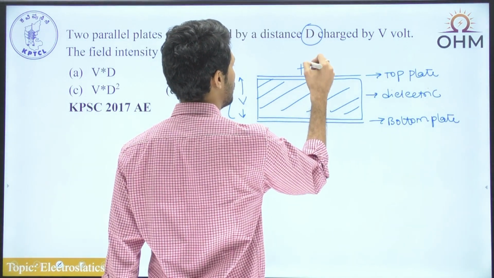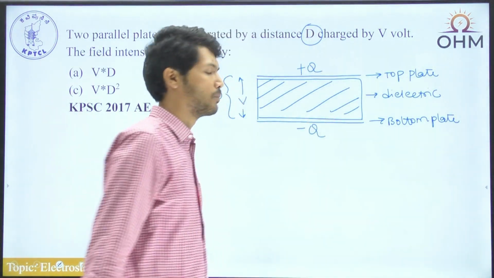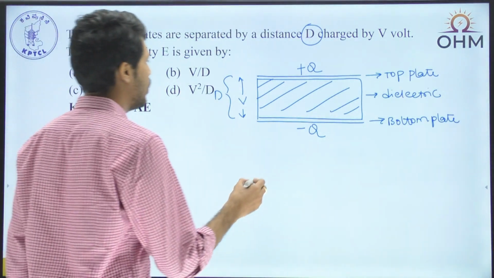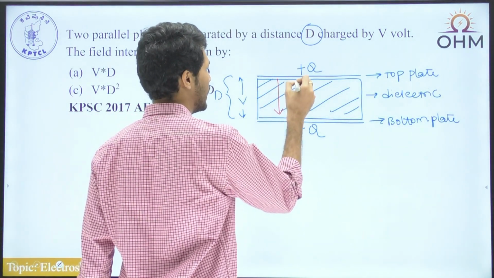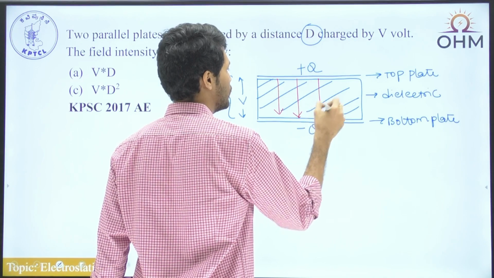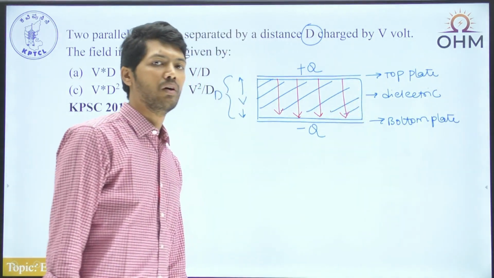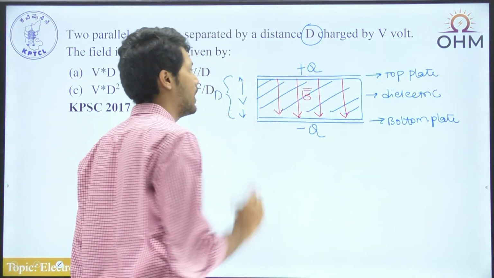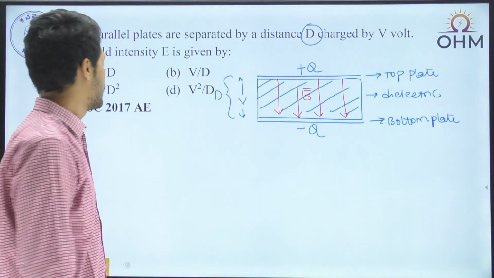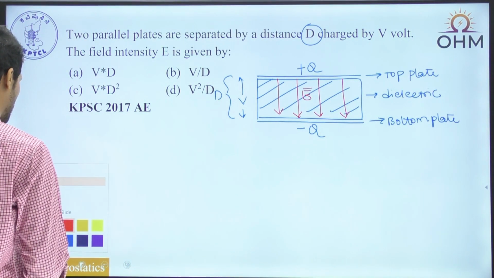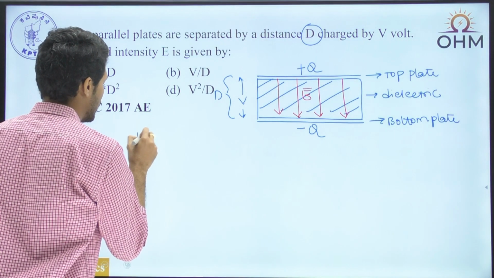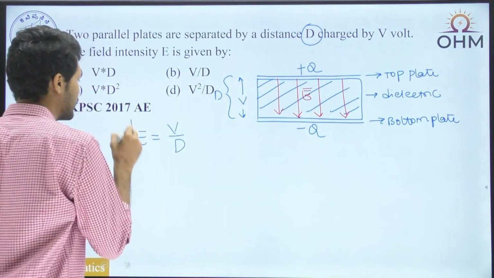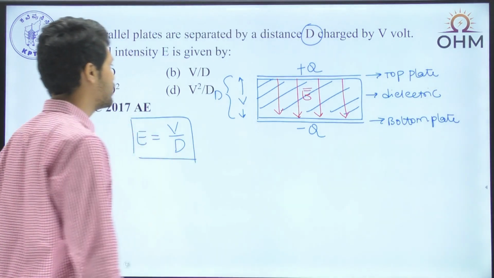Let's assume this is the plus Q charged plate and this is the negatively charged plate. Now we know that electric field goes from where to where? Always from high potential to low potential, or positive charge to negative charge. So this is the direction of the electric field we have. In the space of the dielectric medium we have some electric field, and we are supposed to find the value of this electric field. The magnitude of electric field inside a parallel plate capacitor is a constant value, and that constant value is given by the potential difference divided by the distance between the plates.